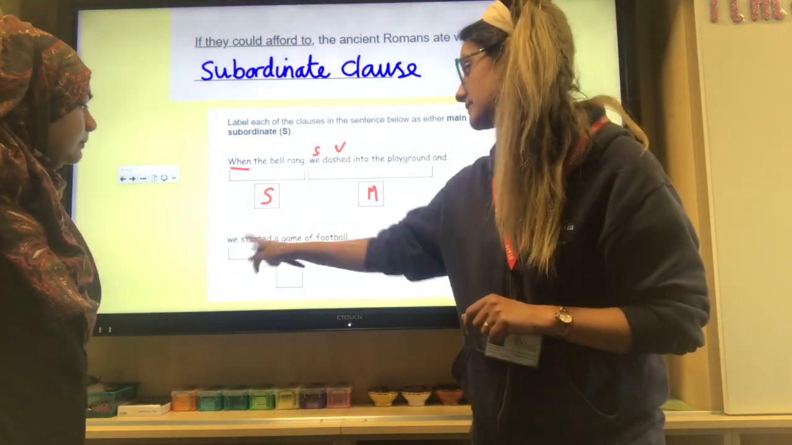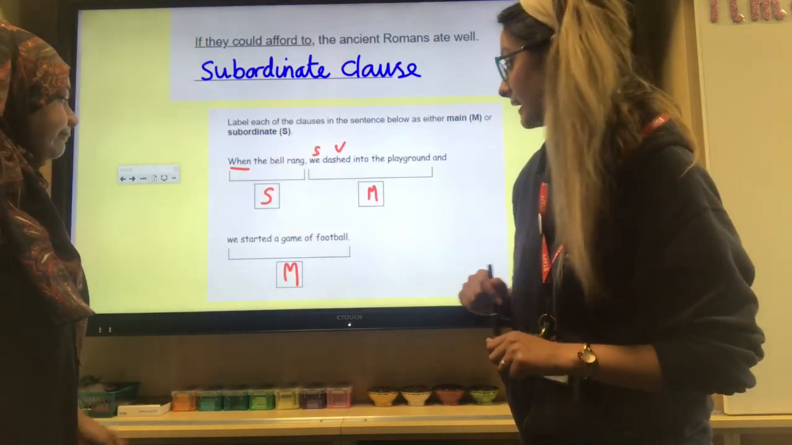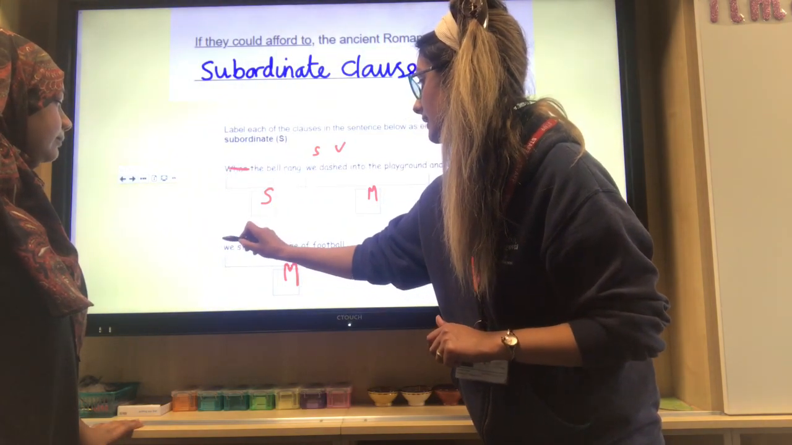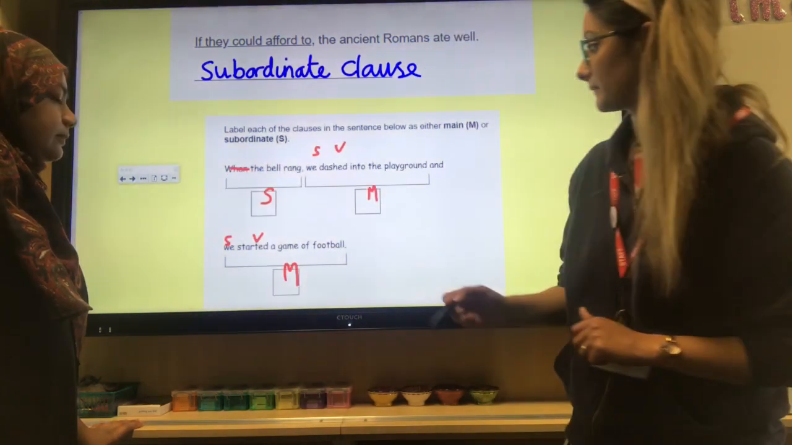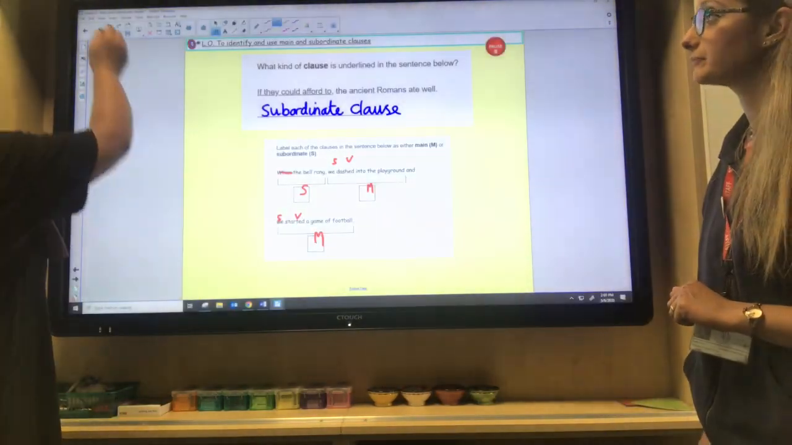And the last one here, we started a game of football. That is a main clause. Again, we've got the subject, which is we, and the verb, which is started. So it's subject, verb, main. Okay, thank you very much. Well done, Mrs. Gale, 3 for 3.